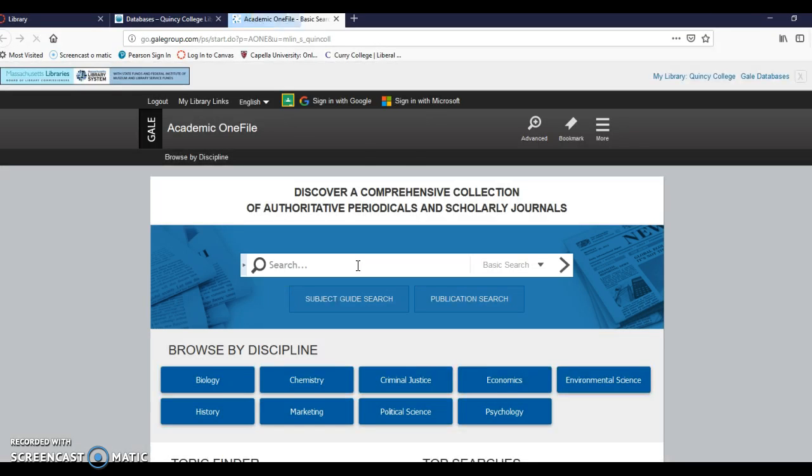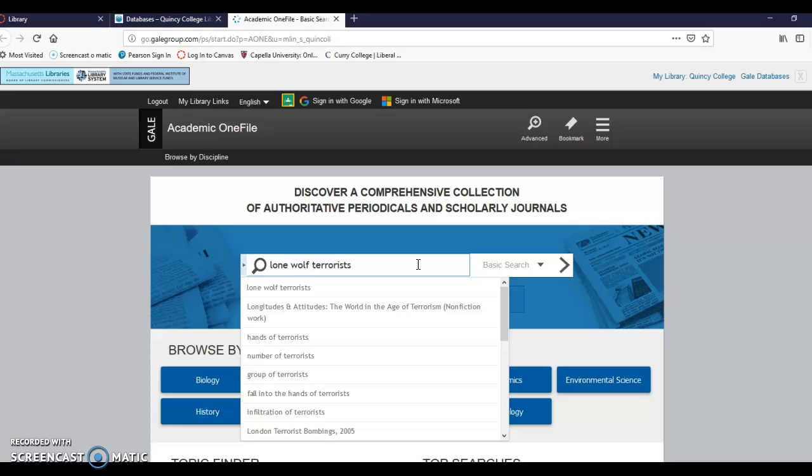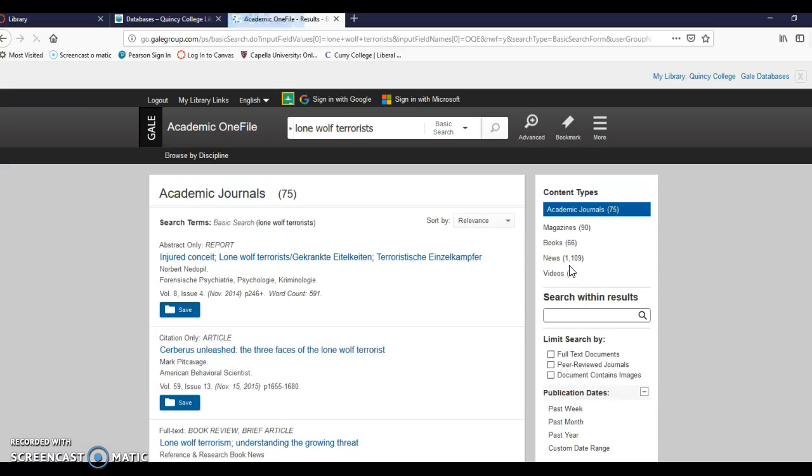Once you click it, it should open up the database search page, as you can see right here, and you are going to just put in some search words. Okay, so we'll just put in lone wolf terrorists. Okay, and we are going to hit search. All right, notice over here we got 75 journals, all kinds of magazines, newspapers, books, videos. You can't use any of this. Academic journals is where we stay focused. You're going to need to read it, which means you need full text. Okay, click this button. Boom, full text.